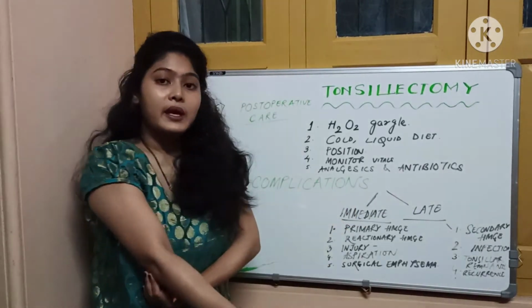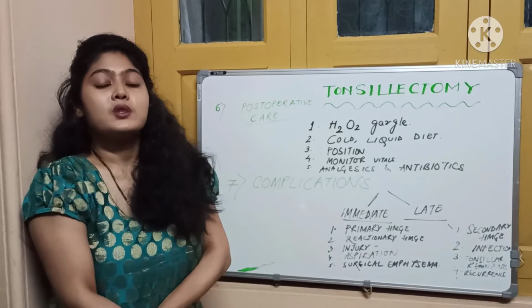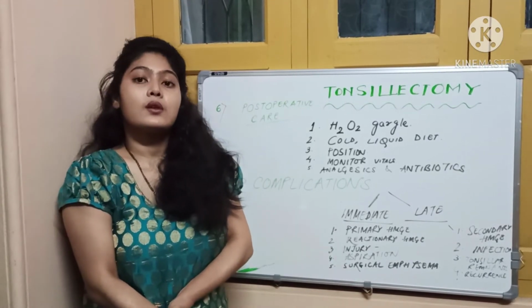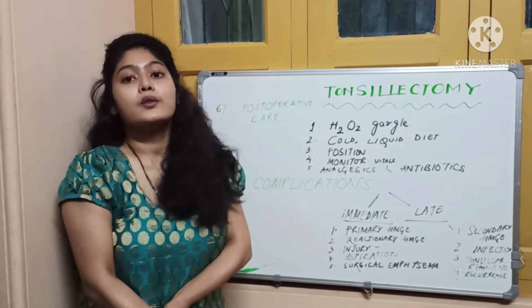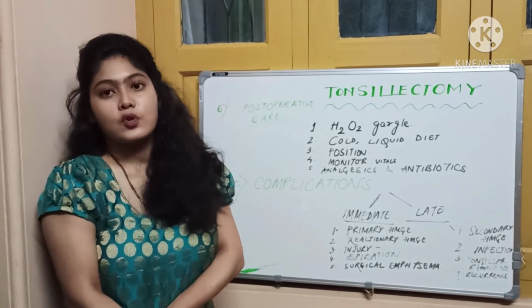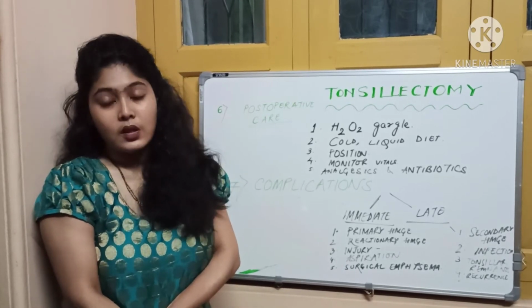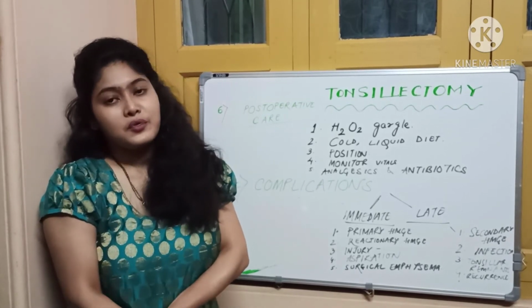Now what are the late complications? Late complications, the first one is secondary hemorrhage. Now secondary hemorrhage is that bleeding which occurs during the 5th to the 10th postoperative day. It usually occurs due to infection. So how do you treat it?